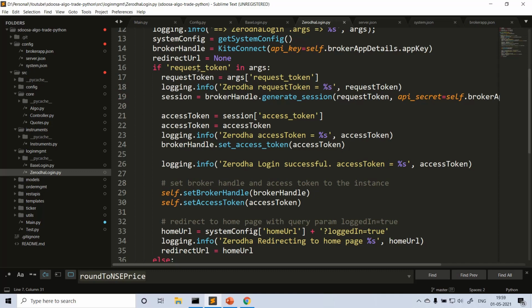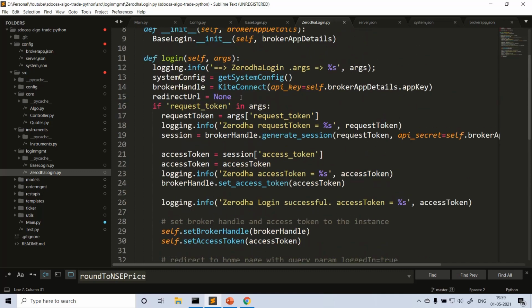And then this I already explained. You can go through my previous videos. If there is a request token present, we'll go through this mechanism. There will be a redirect URL called from the broker, right? So once we get this, we'll get the request token from the broker in case of Zerodha.